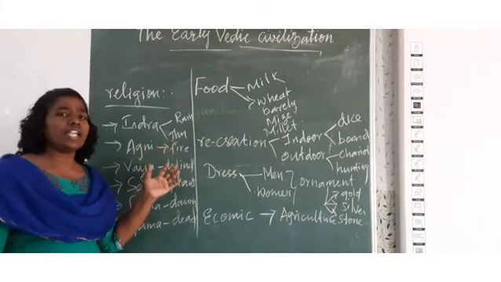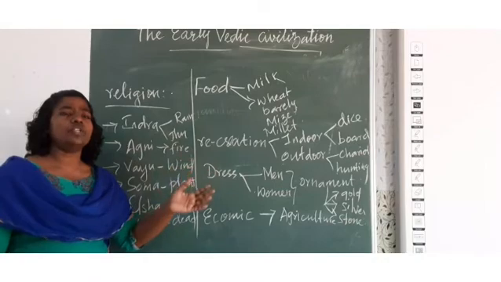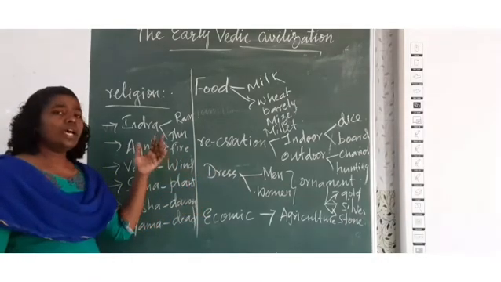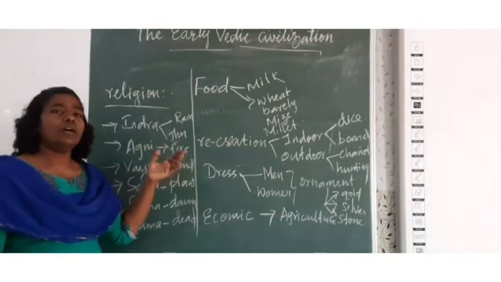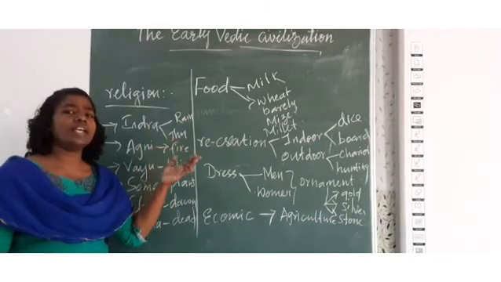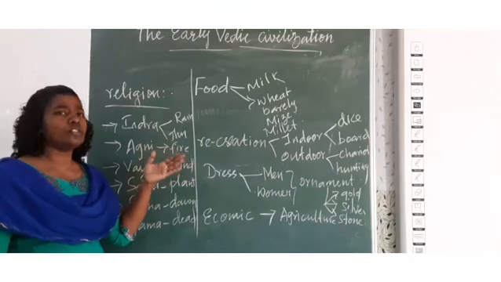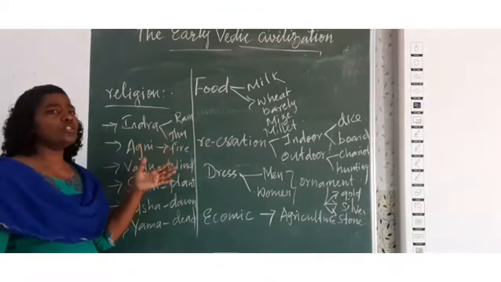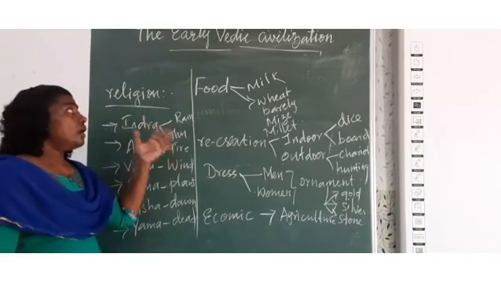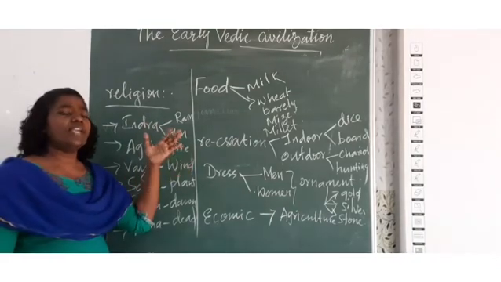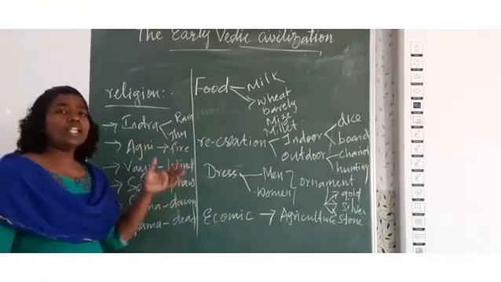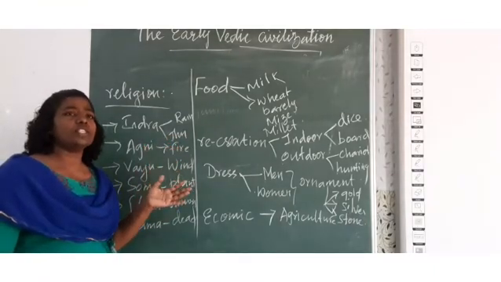Aryans first settled in Sapta Sindhu, then they came to the Gangetic plain, called Aryavarta. For the later Vedic period, we have literary sources like the four Vedas, Upanishads, Puranas, and epics. These are the important sources which give us detailed information about the Vedic civilization and the people. And the next thing we learned is the political situation.